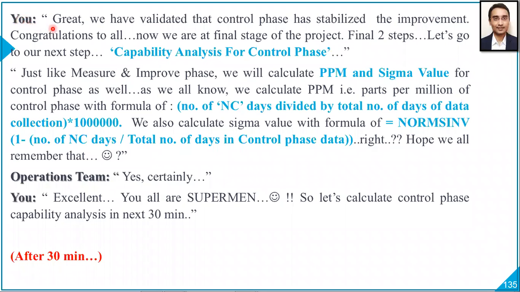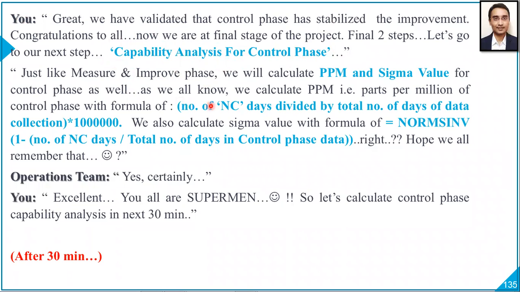Great, we have validated that control phase has stabilized the improvement. Congratulations to all. Now we are at final stage of the project, final 2 steps. Let's go to our next step, capability analysis for control phase. Just like measure and improve phase, we will calculate ppm and sigma value for control phase as well.